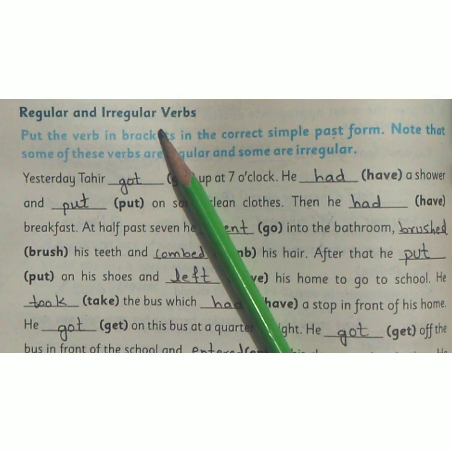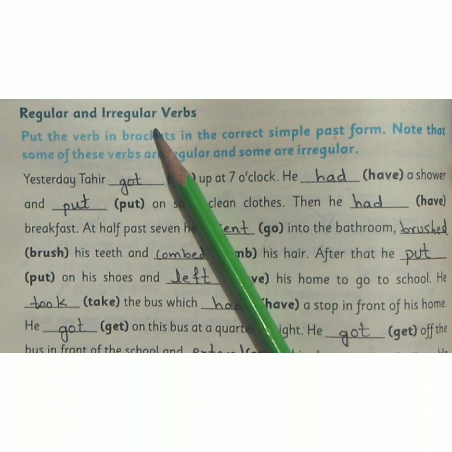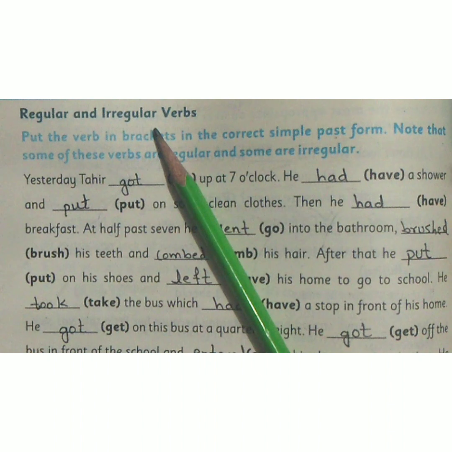Let's come to page number 73, regular and irregular verbs. First, let me tell you the concept of regular and irregular verbs. Some verbs are regular and some are irregular. We form the past tense of a verb differently for regular and irregular verbs. If the regular verb ends with a consonant, we add ed to the end to form the past tense. Whereas, if the regular verb ends with a vowel, we add d to the word. Irregular verbs don't follow a pattern like the regular verbs do.